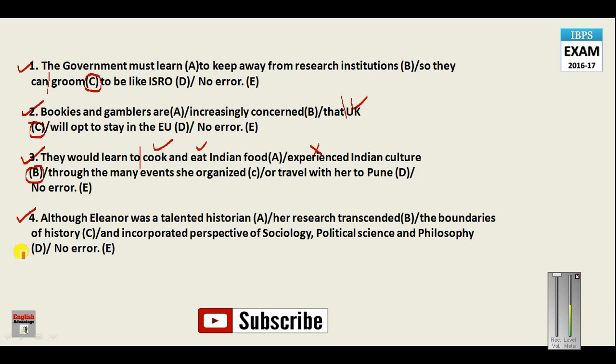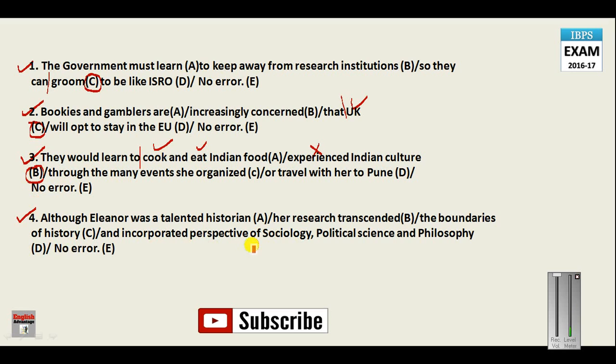Now let us move on to question number 4. Although Eleanor was a talented historian, her research transcended the boundaries of history and incorporated perspective of sociology, political science and philosophy. Just see here, we are talking about multiple subjects here.